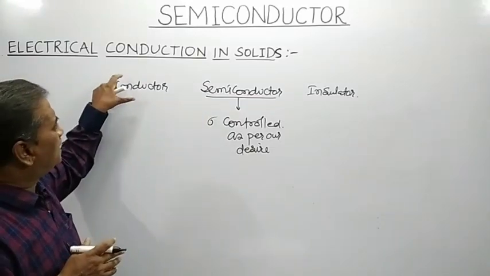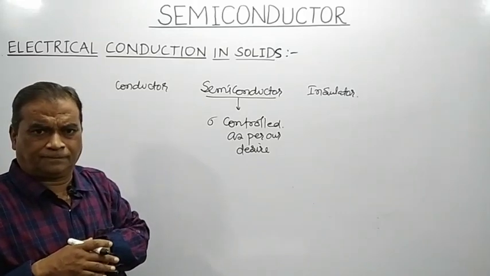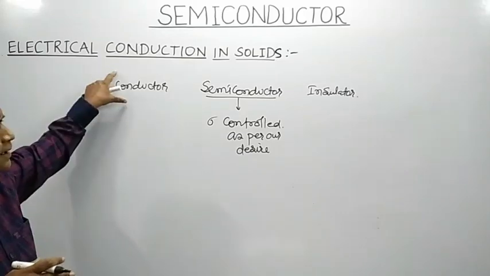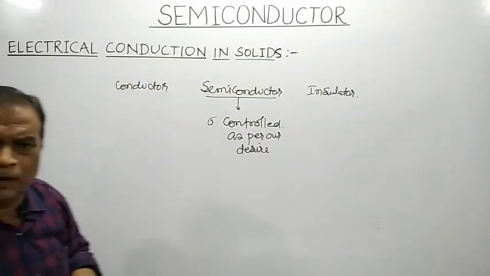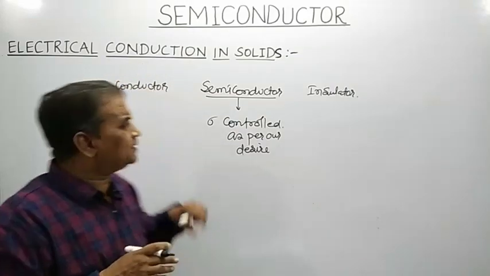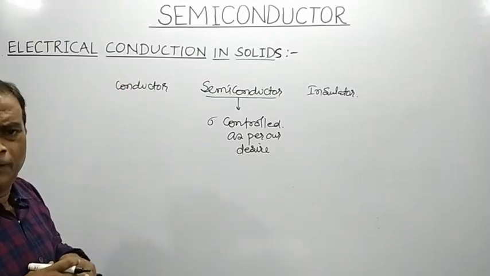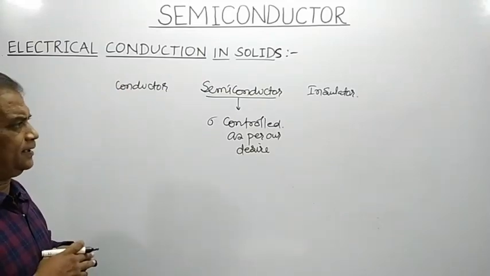As far as conductors are concerned, a large number of free electrons are available for the conduction of electric current.